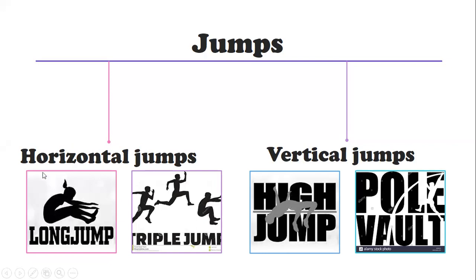When you memorize it this way, it is easy to keep in your mind. Sometimes in your MCQs, they will ask for an example of a horizontal jump, and they will give a mix of long jump and high jump, or triple jump and pole vault. If they give it like that, you can find the answer in a proper way.